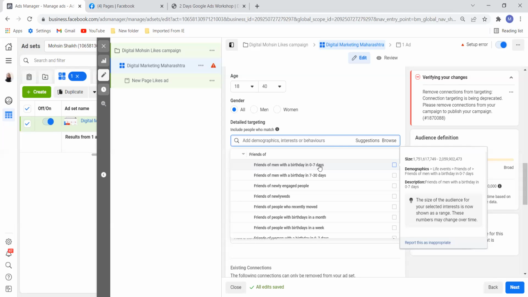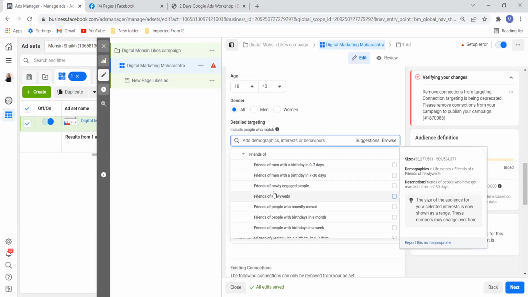Okay, let's take an example, me. I have a birthday. Now I can go ahead and target all my friends. Why? Because if someone is interested in giving a gift, maybe 99 rupees, 199 rupees, he can go ahead and order that. So this option is also very powerful.